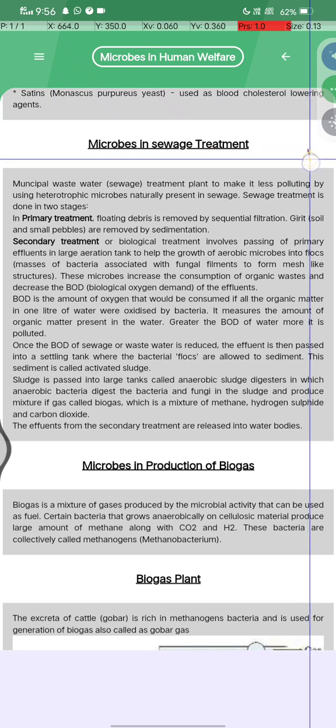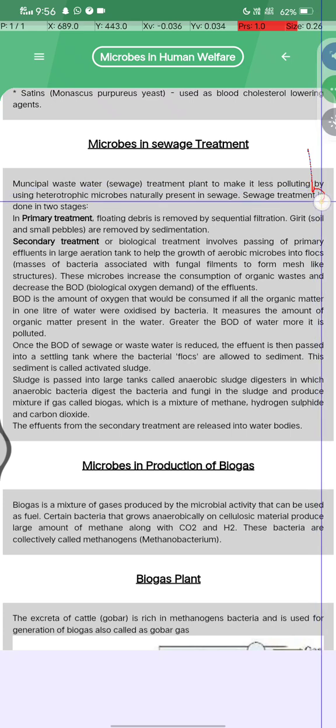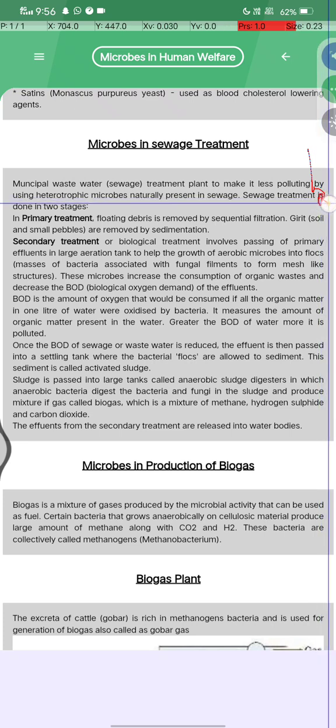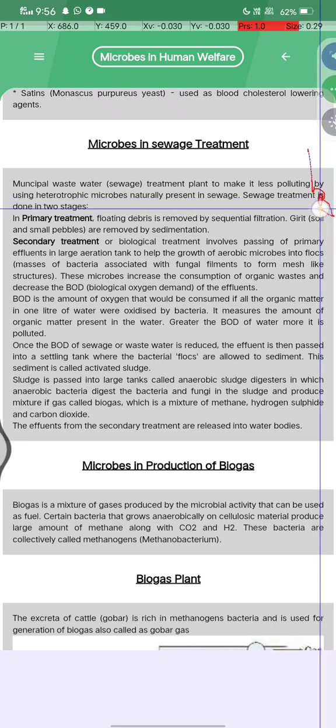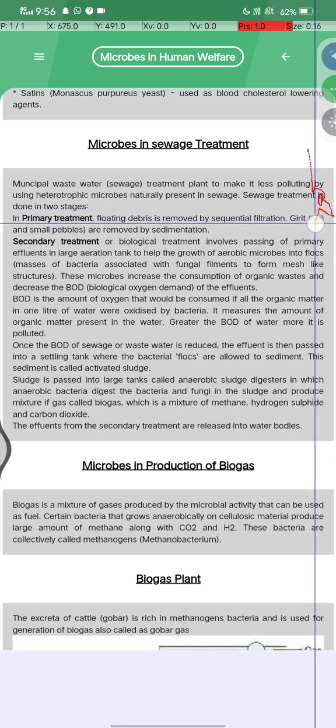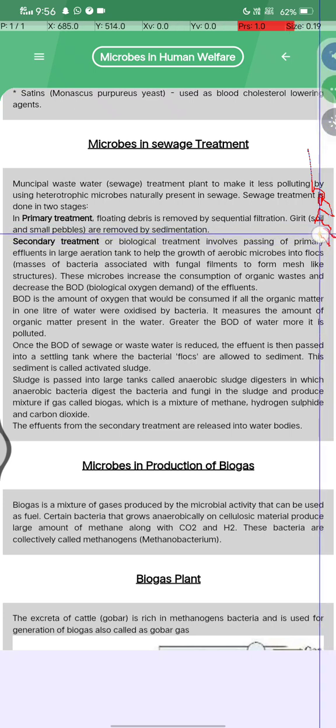What is microbes in sewage treatment? Municipal waste is treated in sewage treatment plants to make it less polluting, using heterotrophic microbes naturally present in the sewage. Sewage treatment is done in two stages. First, primary treatment. What is primary treatment? Floating debris is removed by sequential filtration, and the grit and small pebbles are removed by sedimentation.